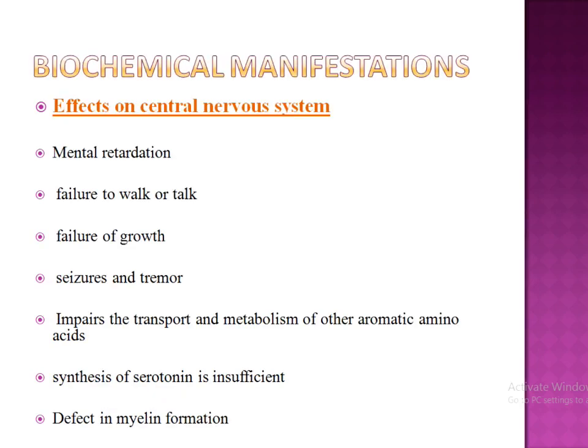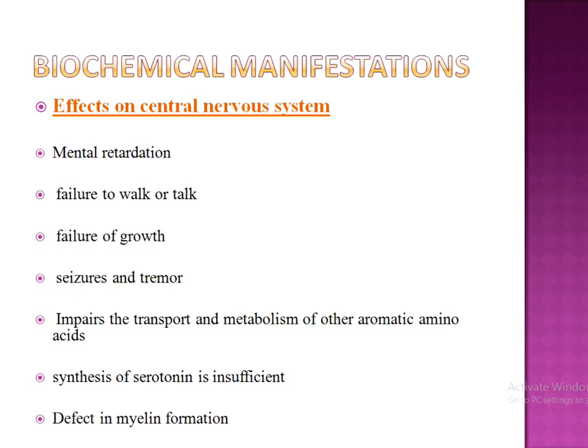Next is biochemical manifestations. First one is the central nervous system. So in the central nervous system, how is it affected? Mental retardation will be there, and it is very difficult to walk or talk, and growth failure, then seizures and tremors. And if these patients are untreated, their IQ level will be very low, below 50.